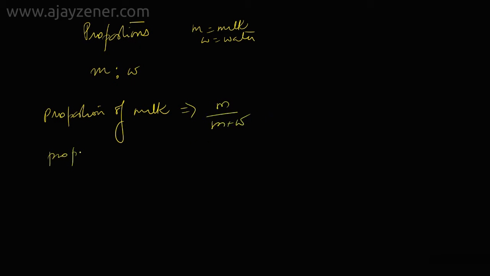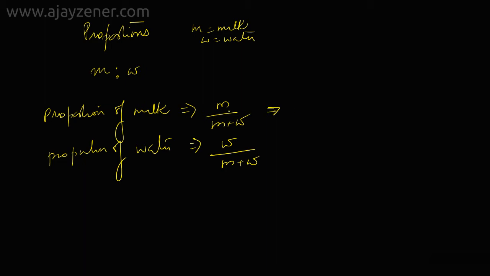And the proportion of water will be w upon m plus w. So this proportion basically tells you the part of m in the total, or in other words, this is always expressed as a number which is greater than 0 but less than 1.